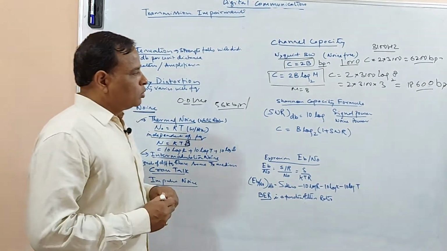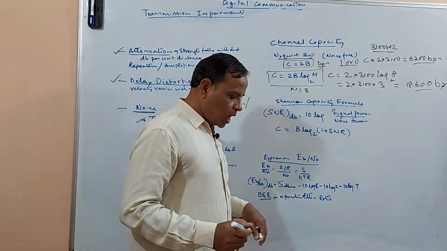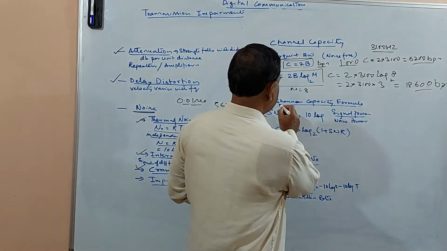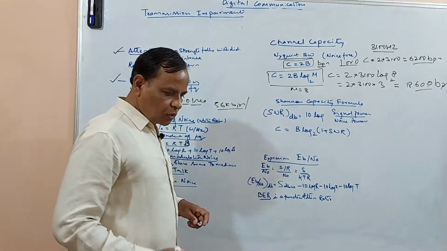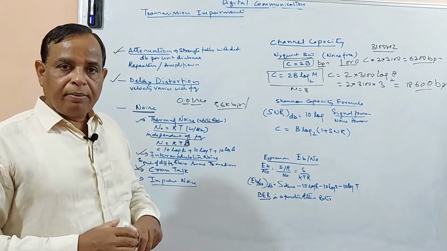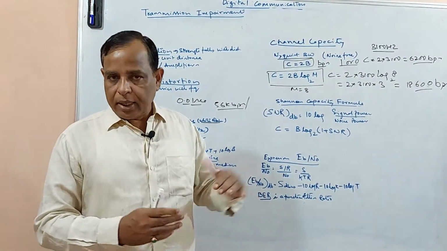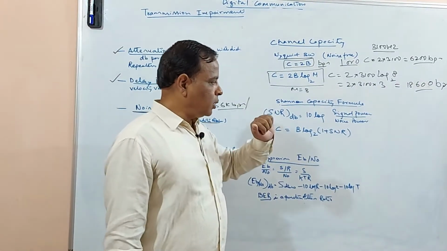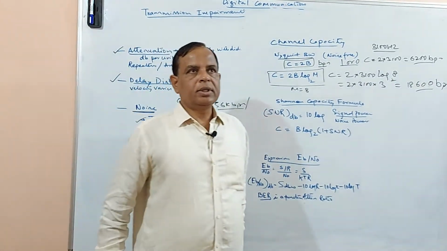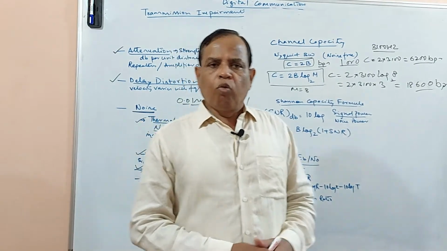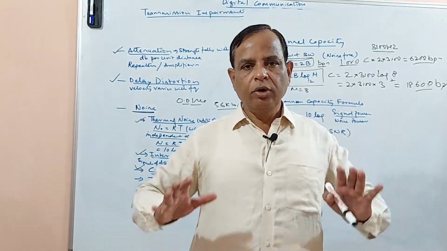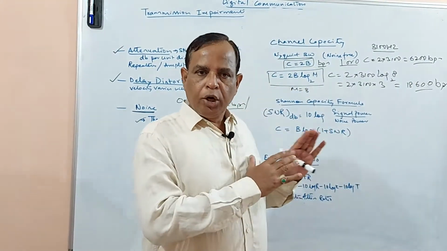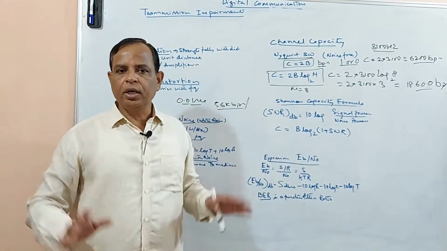For that reason we have another formula, that is the Shannon formula. By considering the signal and the noise, we got a new formula. Once we are aware that there is noise in the transmission medium, we cannot ignore it.